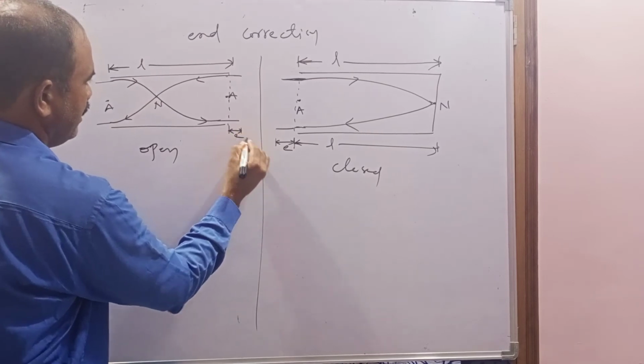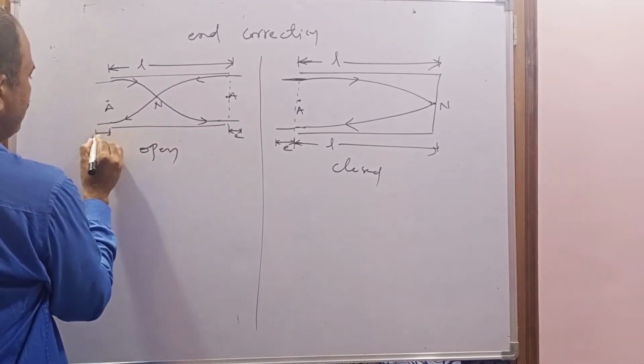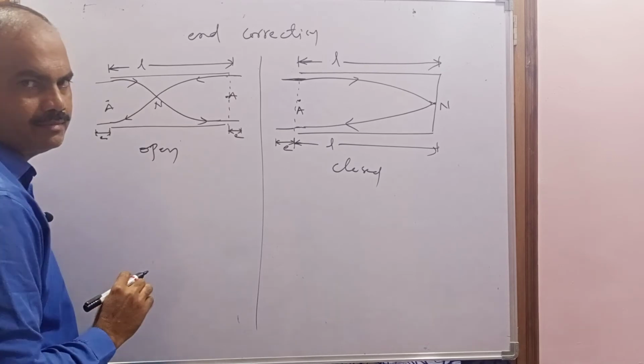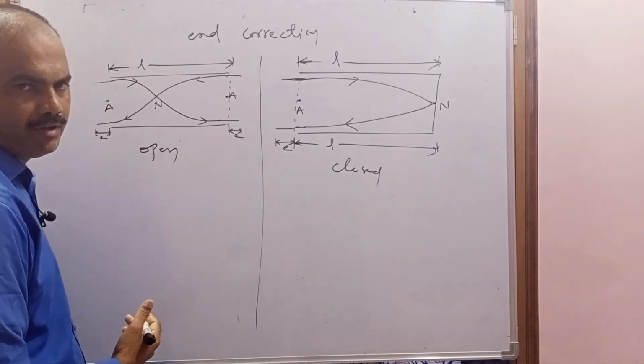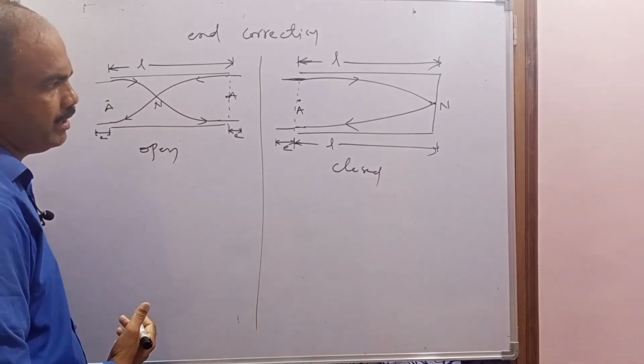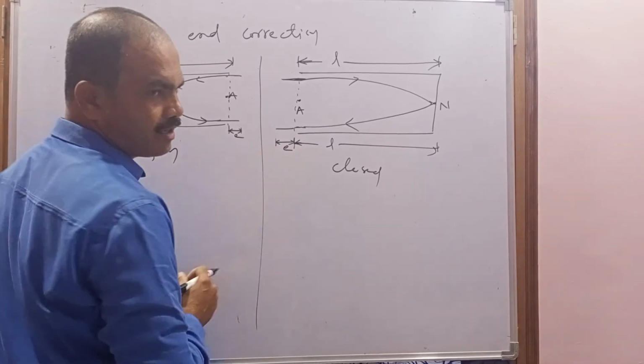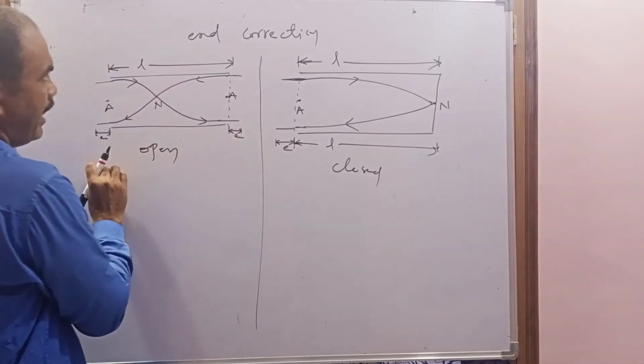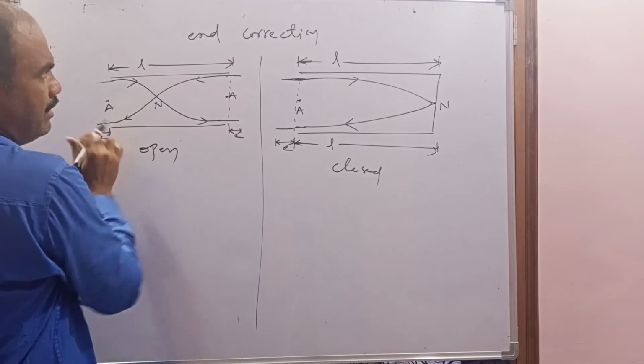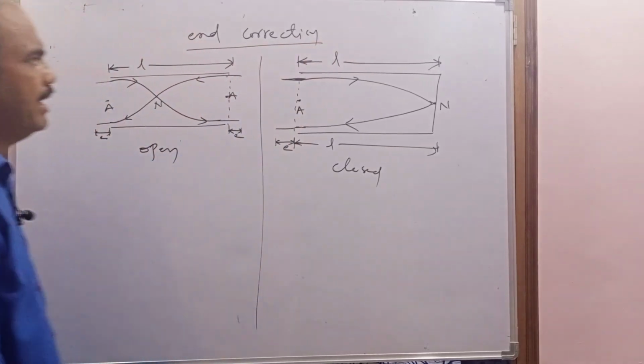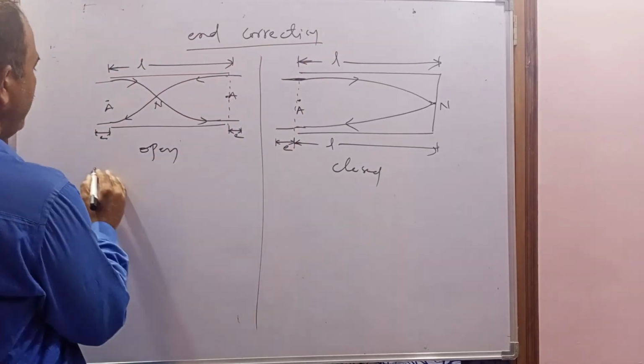We did not add these while discussing the formation of stationary waves in the open organ pipe as well as the closed organ pipe. When these ends are added, that is known as the end correction. So now what is the actual length?